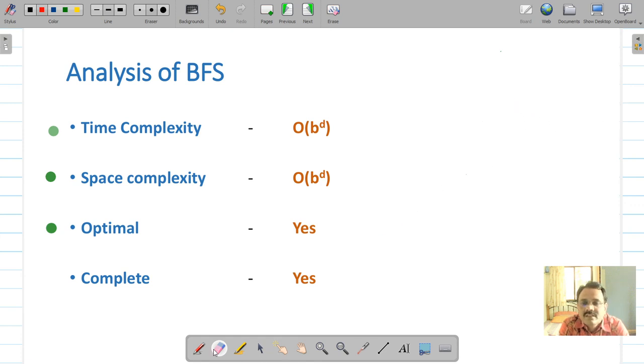That was not the case in depth first search algorithm. Come to the fourth property, that is completeness. Completeness refers to, do we have a guarantee that the algorithm will return you the solution if it exists? Yes, since the algorithm is visiting all the nodes, therefore the algorithm is complete.